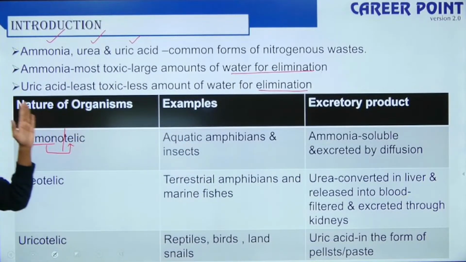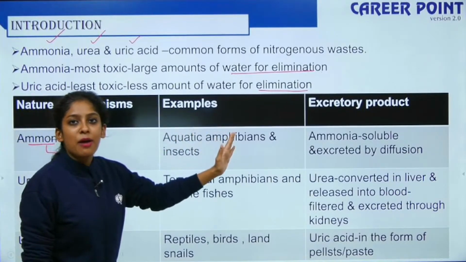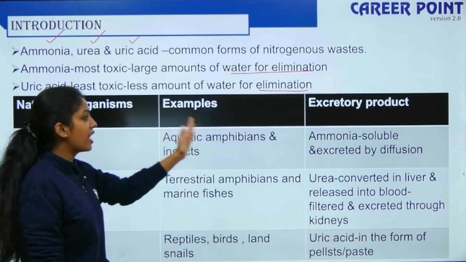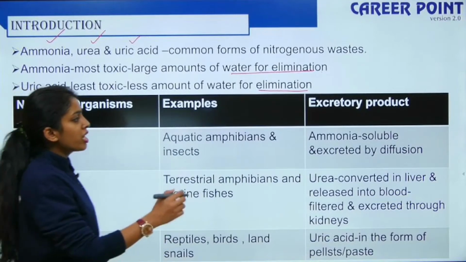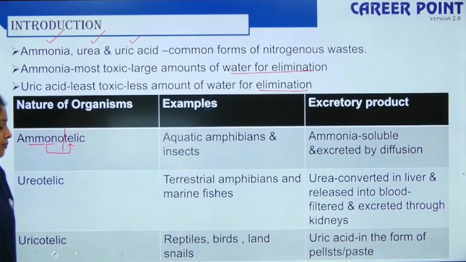So, who are the organisms which eliminate ammonia? That is your aquatic amphibians and insects. They eliminate ammonia. Ammonia is soluble and it is excreted by diffusion. So, their excretory product is ammonia.